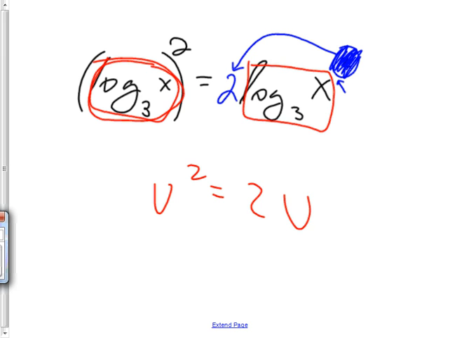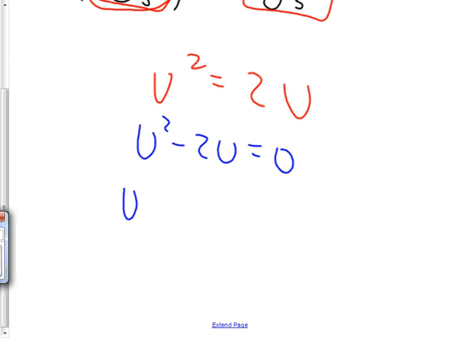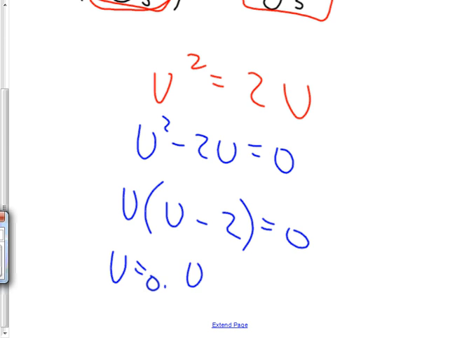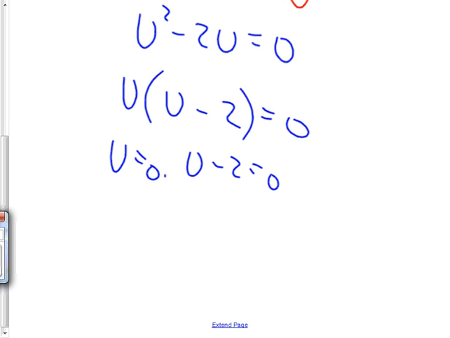All right, so here's how you do this one. You subtract 2u from both sides. You have u squared minus 2u equals 0. Why? You set it to 0. You always do. Whenever you're solving a quadratic, that's your first step. Set it equal to 0. Then you factor it if you can. If you can't factor, you got a quadratic formula. But I think this one factors. Then I go u equals 0. And the other option is u minus 2 equals 0, which of course would mean that u equals 2. Then I have my 2 answers.